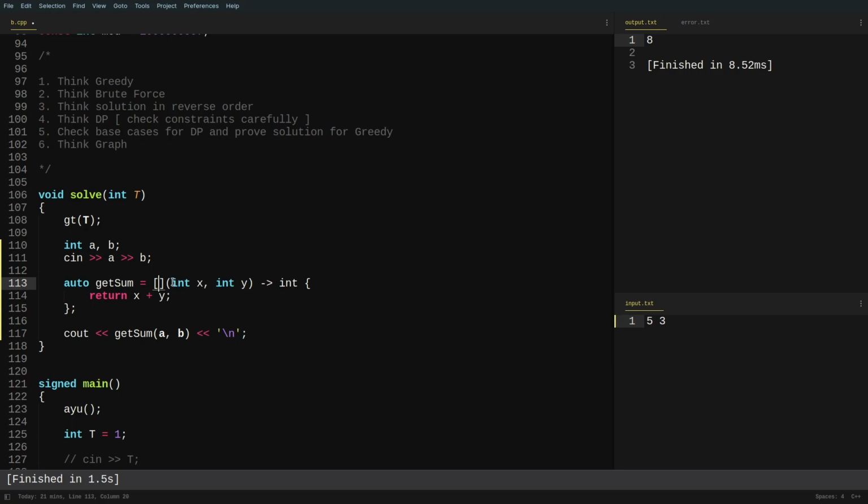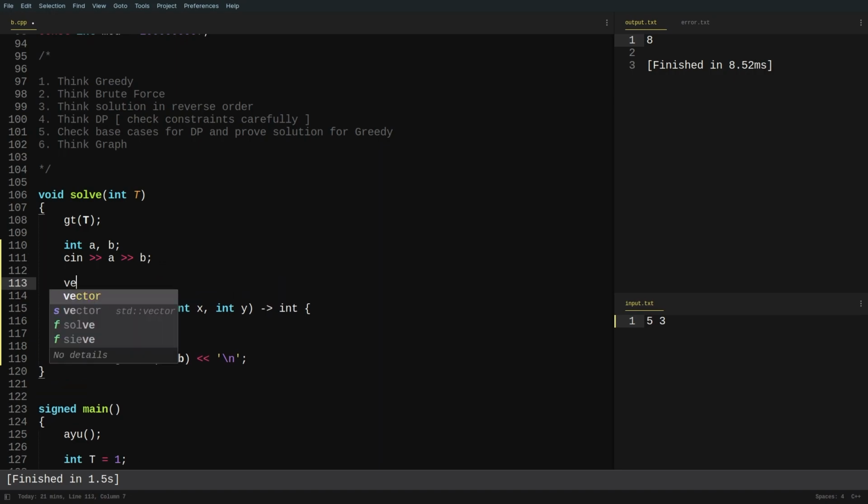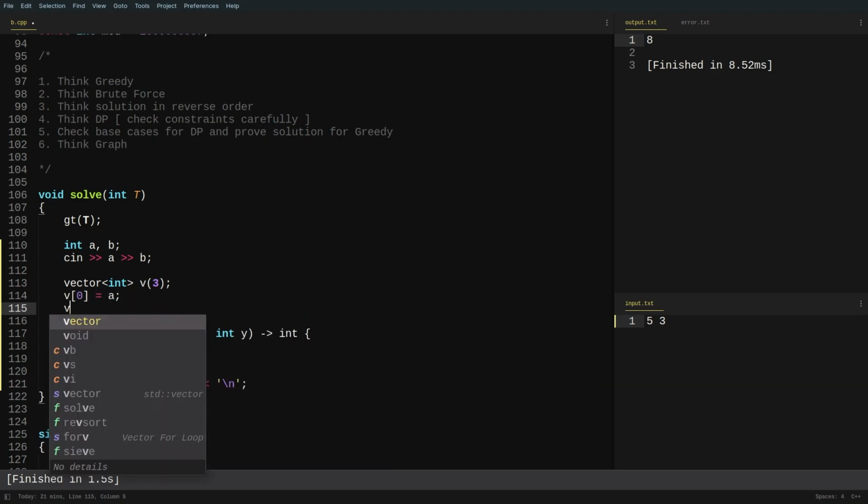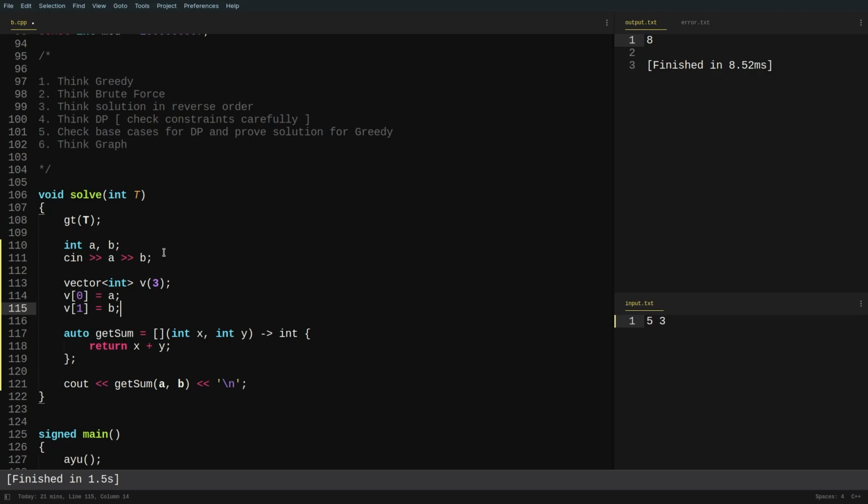So right now we have seen how you can pass variables. Similarly, you can also pass some other variables as well. So let's say I'm doing vector int v of size 3. So let's say v of 0 is equal to a, v of 1 is equal to b, right? So let's say this is not returning something, and I'm also passing a vector int and v.